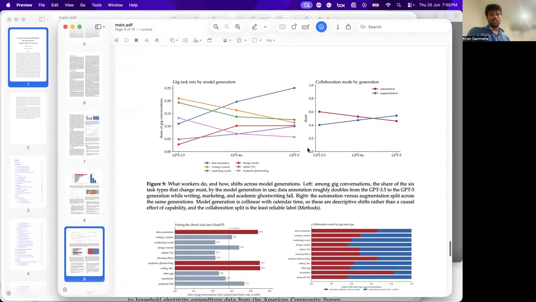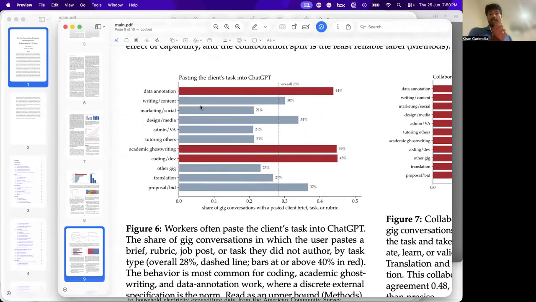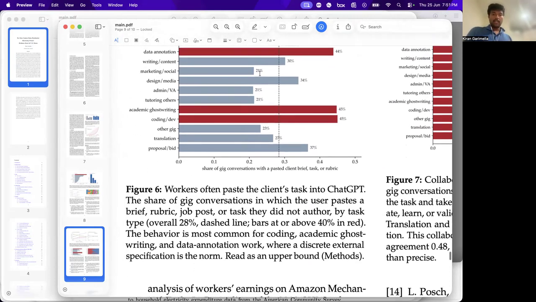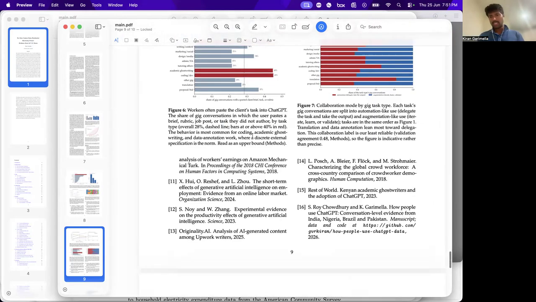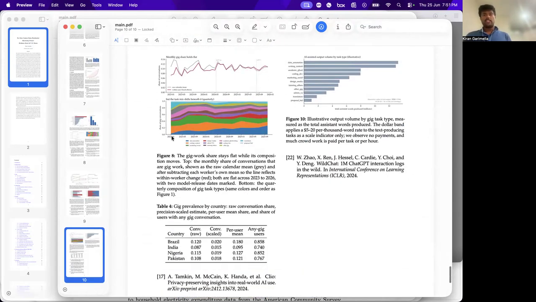And all these regressions, the different models, is it augmenting or automating? Some of these are really good quality results. Things like, this is something I asked for specifically. People are copy pasting. So overall, 28% of the gig work is just copy pasted, and so on, right? But pretty sure some of these references are hallucinated, all of that stuff. But I'm doing something else and it is doing this in the background, and in whatever 6 hours, I get this as an outcome, like a blog post with some images as outcome. And then I can start working on it, right?